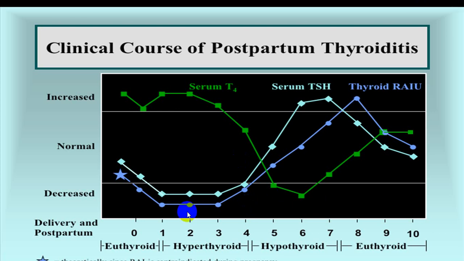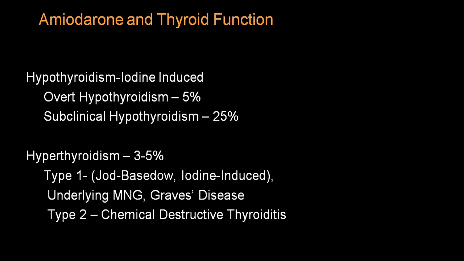So you can see that after a long period, the person becomes euthyroid. So euthyroid, hyperthyroid stage, this is called the overactive stage. This is the underactive stage, and then the person recovers completely. By and large, they recover completely, but very rarely euthyroid may not come. The person remains hypothyroid. Very rare, not common.